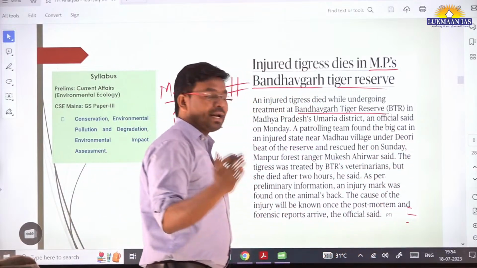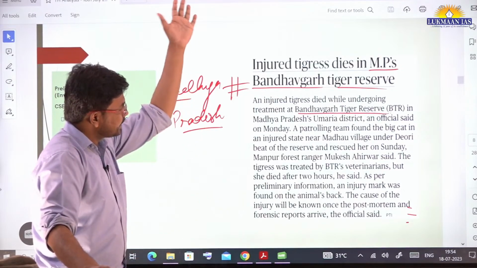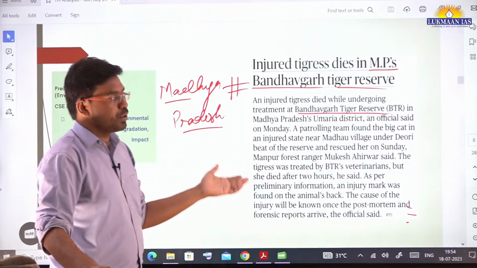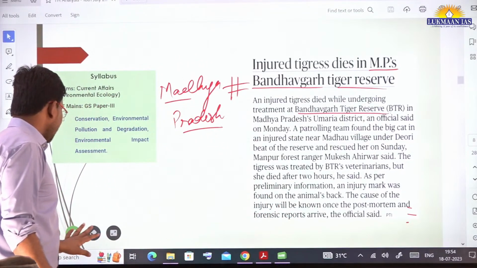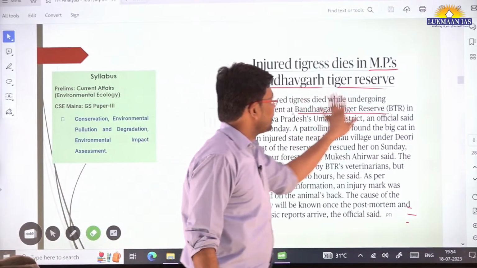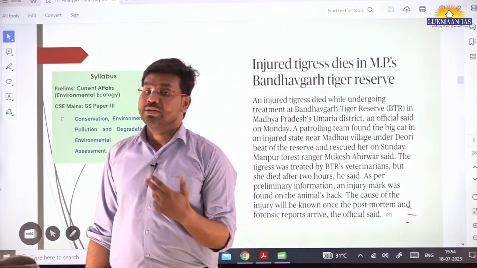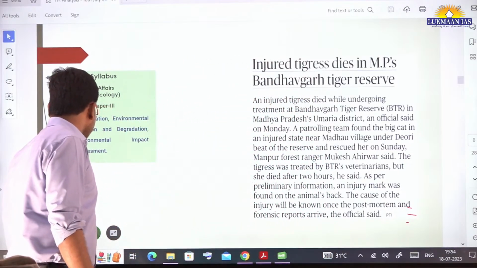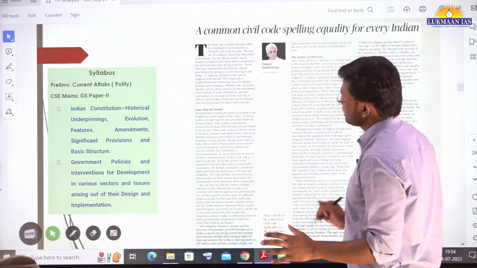Here one big cat, a tiger, has died. This article talks about the tiger's death, and they are trying to investigate why the tiger died in Bandhavgarh Tiger Reserve. The tiger is part of the big cat family, and the death rate actually talks about the grim reality of conservation. We need to step up the conservation measures. So that was an article.